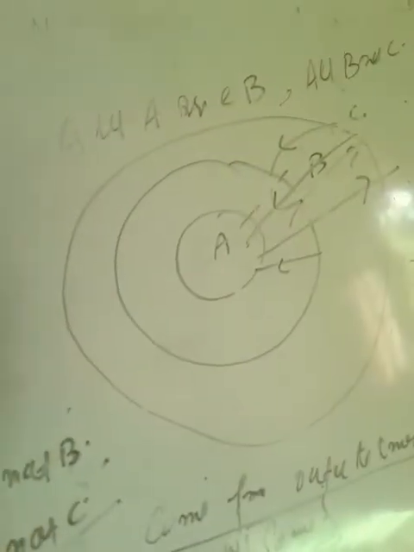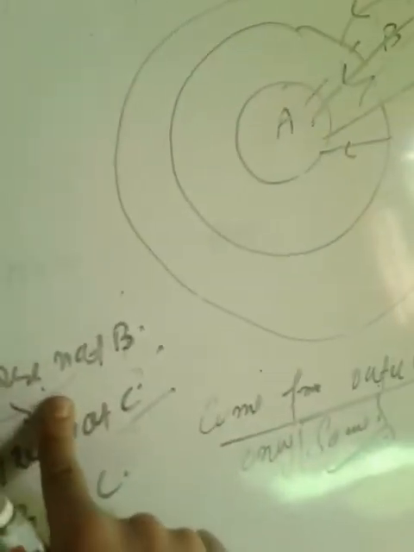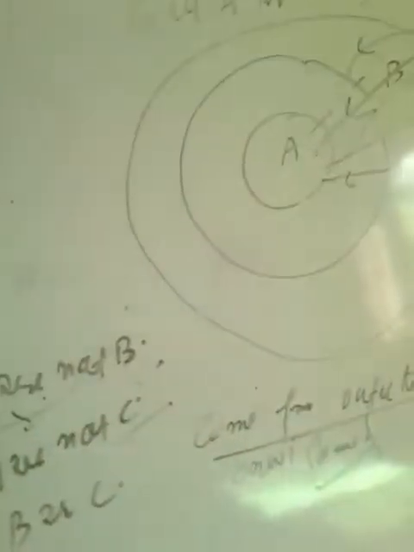What I told you, when we come from inner to outer, which conclusions are true? Those conclusions which contain only some. Some C or not B, some not. I told you that if only some is there, then it is true. Here it is some not. This is false. Automatically this is false.